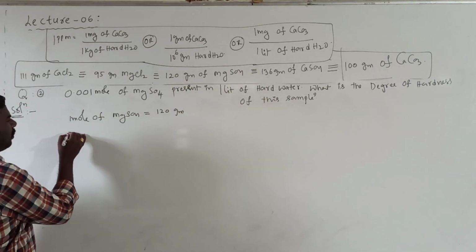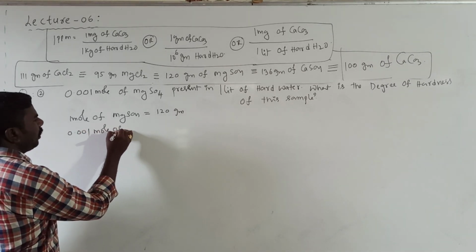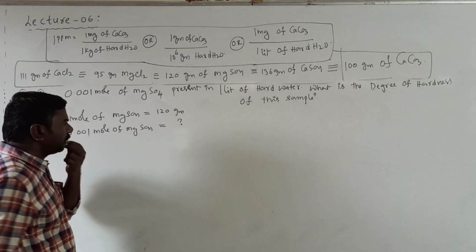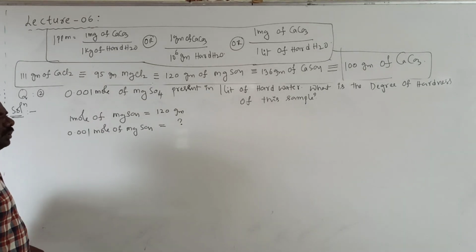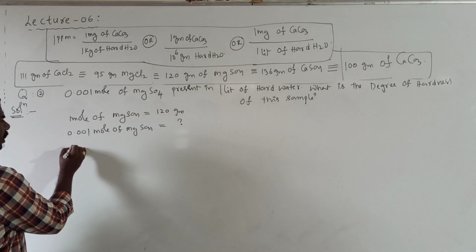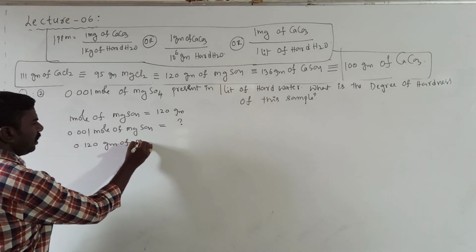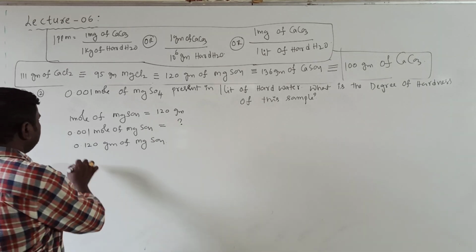And how many moles given? 0.001 mole of MgSO4. Mass is equal to how much? That is 0.001 into 120 grams. Totally you get 0.120 grams of MgSO4. Clear? So this is the data required.